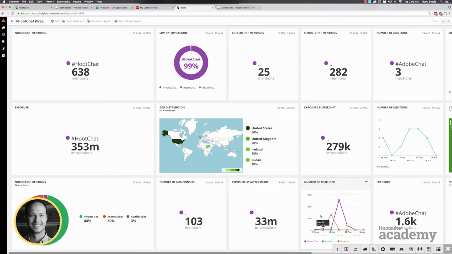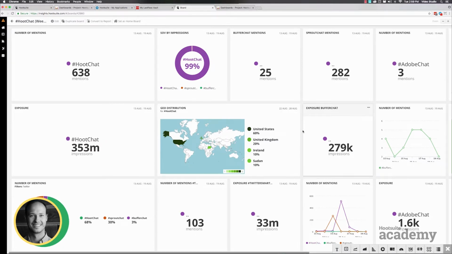And you can see that during the week, August 15th, there was a spike here. That's when they hosted their chat. And here's our spike. You can see that it actually extends later on. One of the reasons I can tell you that is we have a global audience, so it's not just North America based. We hosted at 12 p.m. Pacific time, but people will be waking up around the world and they'll go back and join in once they wake up. So that's why we have additional tweets coming in around the world the next day, which I find kind of interesting.